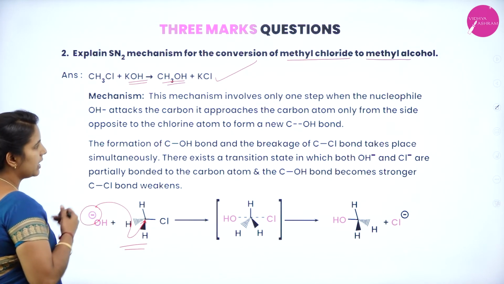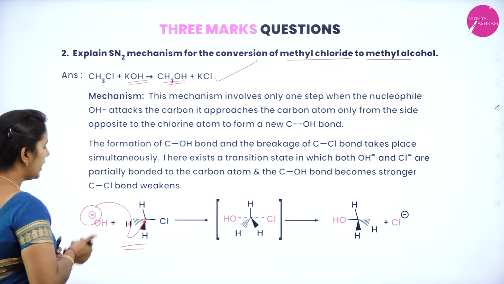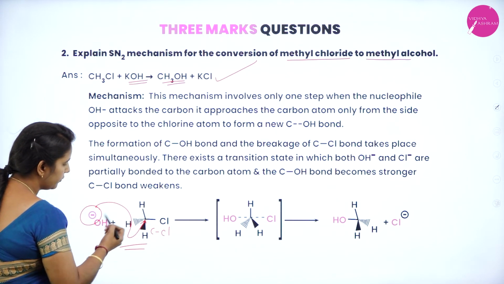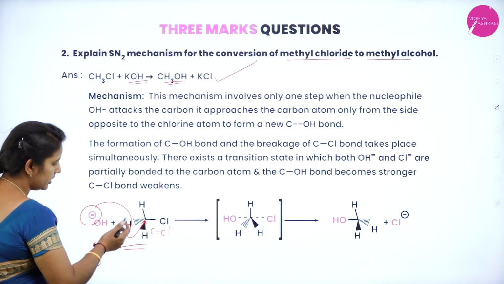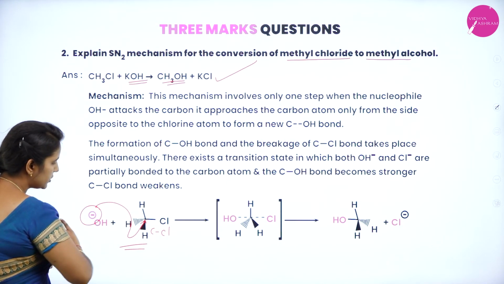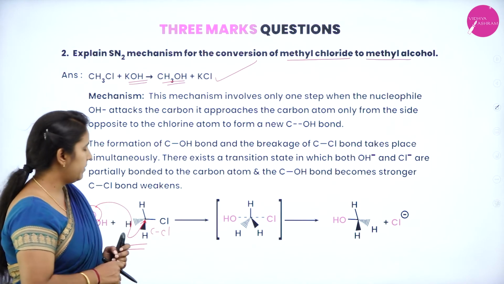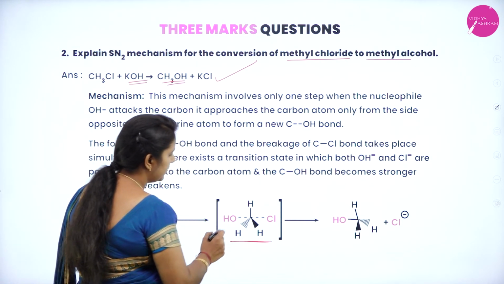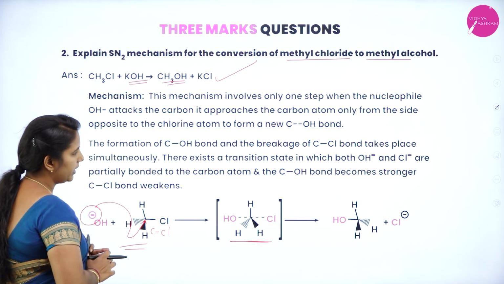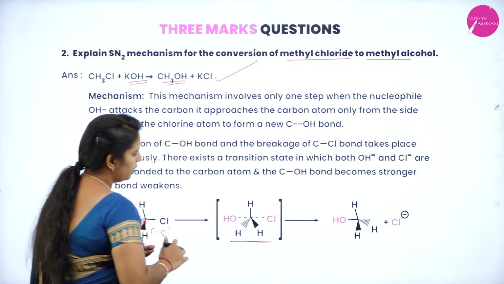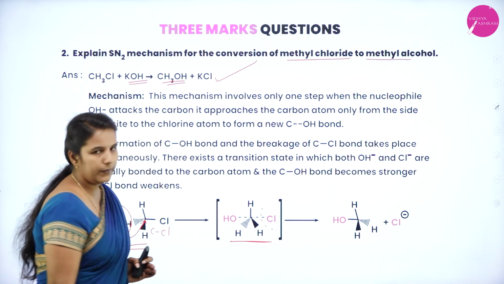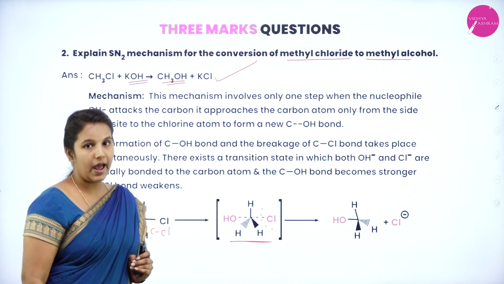Why does the nucleophile attack from the backside? The bond between carbon and chlorine is very strong compared to that between carbon and hydrogen. That is why the nucleophile comes and attacks from the backside of the methyl chloride, thereby creating a transition state. So this is an intermediate step. After this, it will cleave its halogen group, thereby forming methyl alcohol with the release of halide.